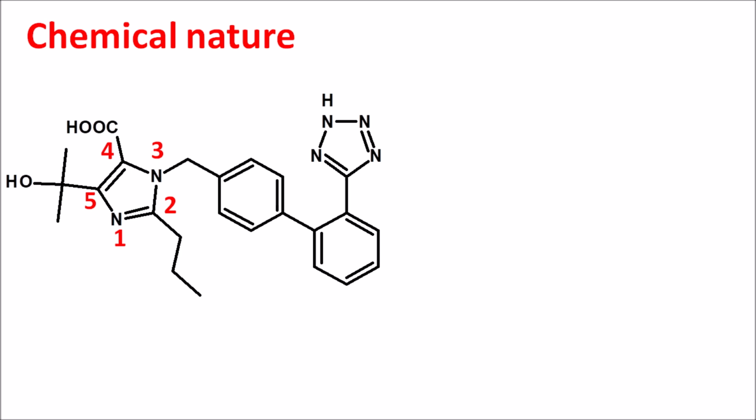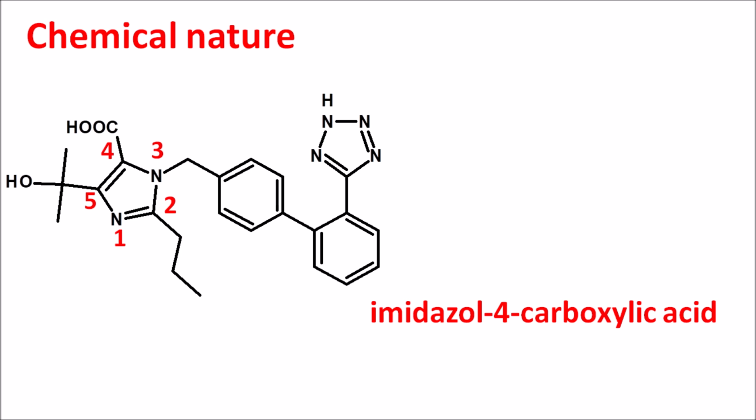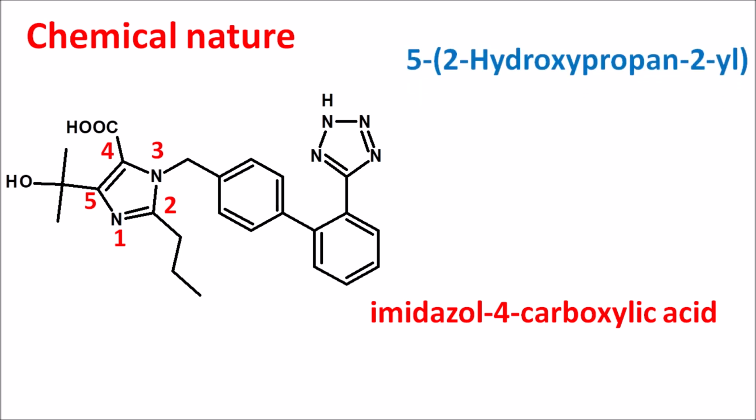If we write the IUPAC name for this drug, we can write the suffix as imidazole 4-carboxylic acid. At the fifth position, it is having the propane 2-aryl chain with hydroxyl group at the second position. So 5-(2-hydroxypropane-2-aryl). Similarly, at the second position, it is having the propyl chain, so 2-propyl. Third position, methyl chain is attached.